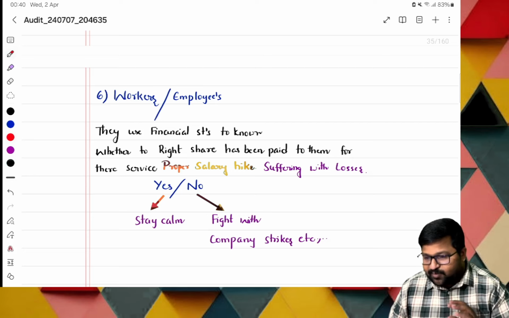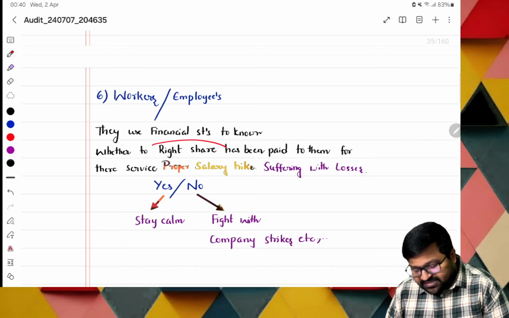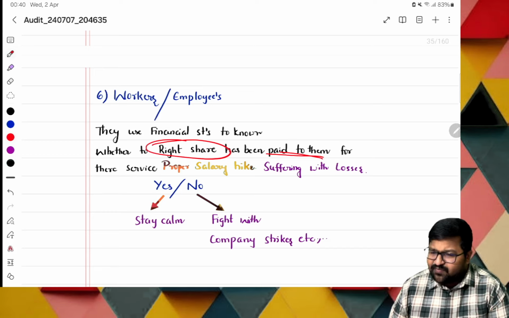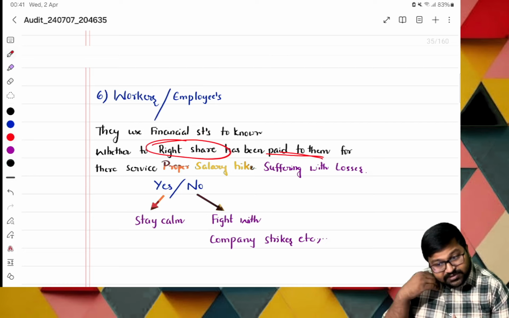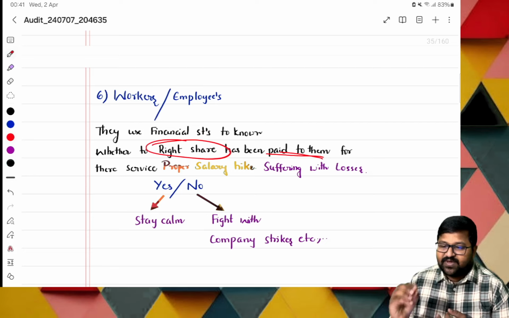Next, workers: whether their rightful share is received or not in the form of bonus, gratuity, PF, and all. They use financial statements to know whether their rightful share has been paid to them or not. But they are getting salary, sir, so what is the requirement of a rightful share? In reality, they should get it, like bonus, provident fund, gratuity. These things should be paid to them because of them, our organization is surviving. We are just giving a small part to them.